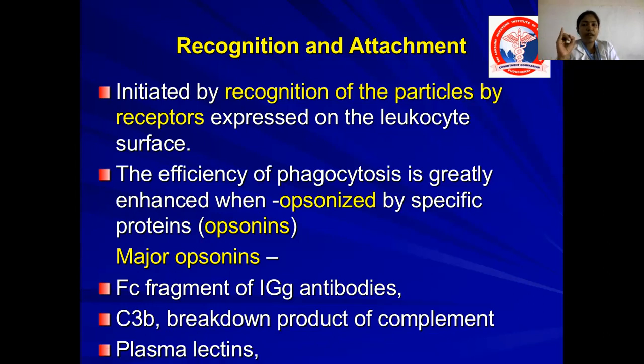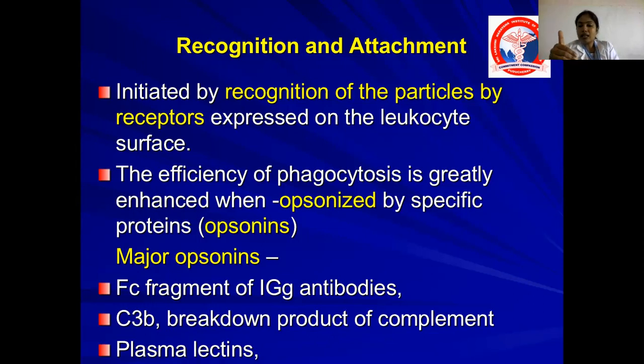First, the Fc fragment of immunoglobulin antibodies. What is the Fc fragment of immunoglobulin? You all know immunoglobulin. The immunoglobulin is nothing but antibodies, with heavy chain, light chain, Fc fragment and all. The Fc fragment of immunoglobulin antibodies gets attached to the surface of bacteria. There are certain receptors for these Fc fragments on the leukocytes. So whenever the leukocytes come in contact with the bacteria, there is an Fc fragment attached to the surface of bacteria. This Fc fragment is the opsonin. The WBCs immediately identify these Fc fragments and engulf the bacteria.